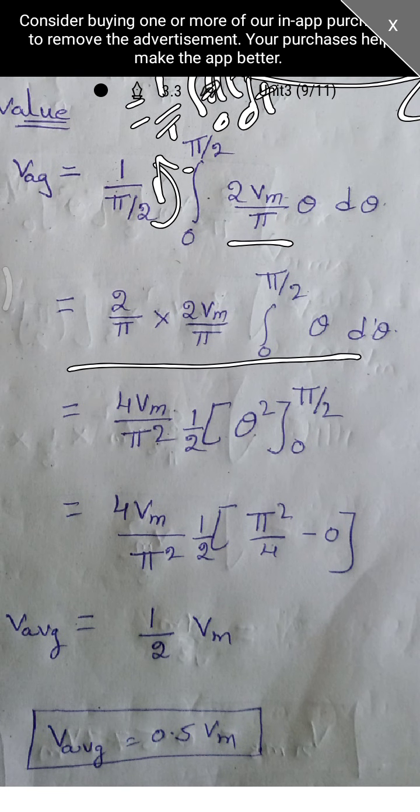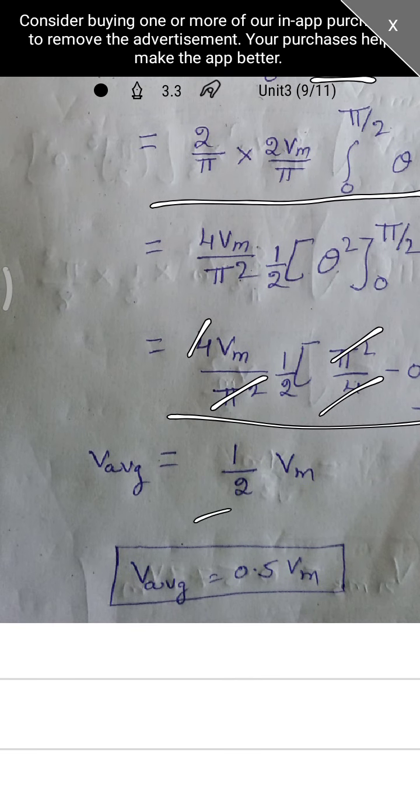So if you simplify this one, we are getting the equation as 4 Vm by pi square into, if you integrate x, we are getting 1 by 2 into x square. Okay na? So if you substitute the limits, we are getting this equation. So that means 4 Vm by pi square into 1 by 2 into pi square by 4 minus 0. If you simplify this equation, this pi square gets cancelled, and this 4 gets cancelled, and finally we have V average as 1 by 2 Vm.